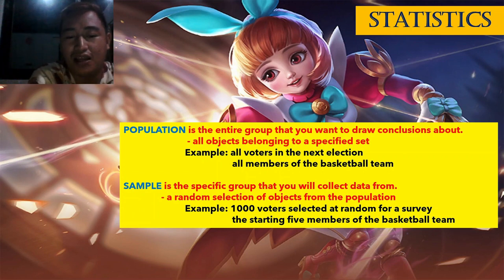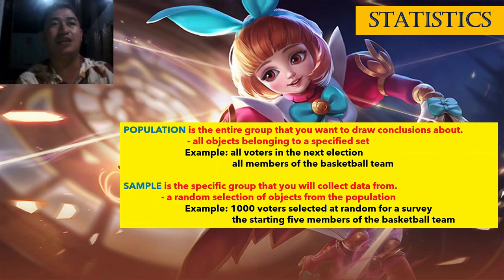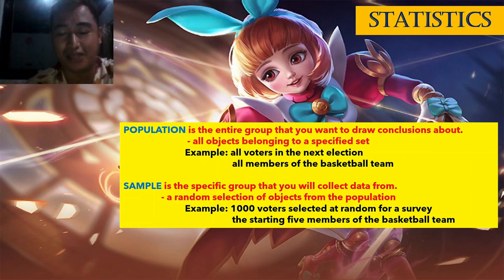Okay. Next, the starting 5 members of the basketball team. So, 5 lang ang atong kuhaon sa all members of the basketball team. For example, ang basketball team, isa lang ka basketball team nga may members nga sila tanan. Example, 15 sila tanan. Ang sample lang na siya nga 5 sa tanang members. So, 5 lang na ato class sa population. Kato siya ang atong population. Then, kuha na ta og 5 para sa starting 5 members sa basketball team, mao na siya ang sample. So, kumbaga class ang population kay kung daghan sila, mag-kuha na nato gamay para sa atong sample.